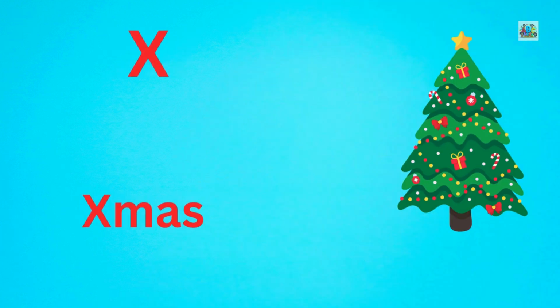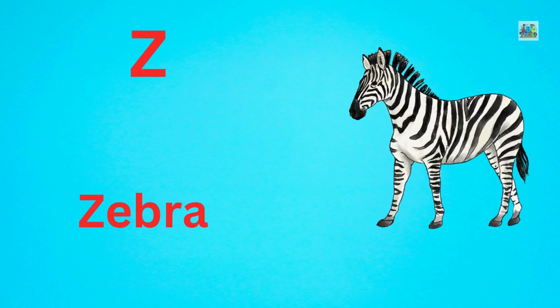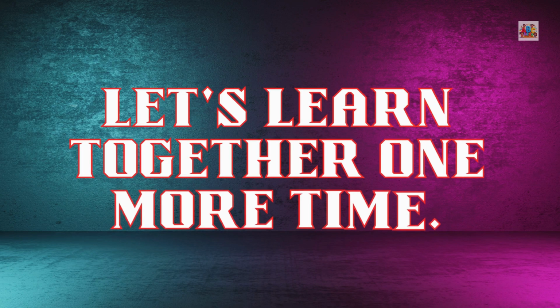X for Christmas tree. Y for yogurt. Z for zebra. Let's learn together one more time.